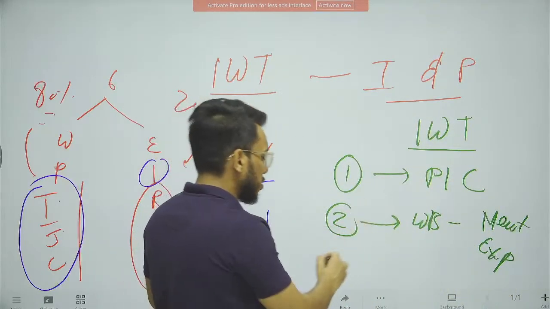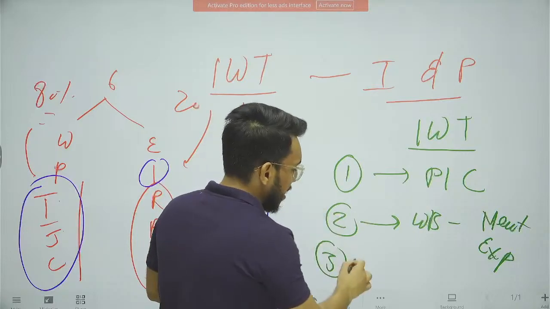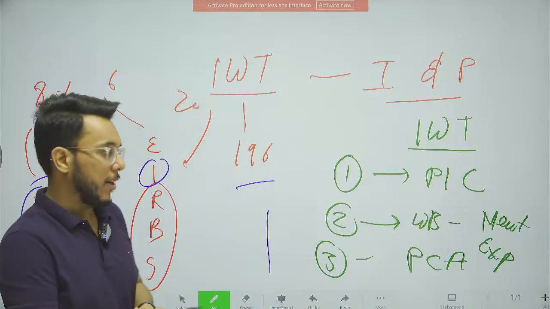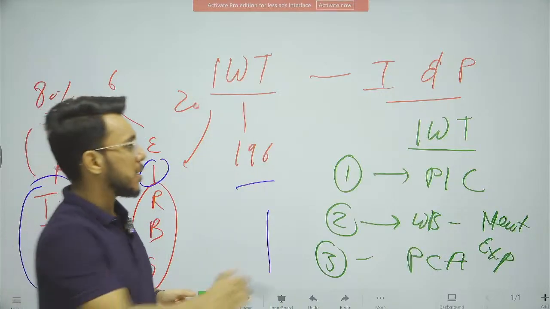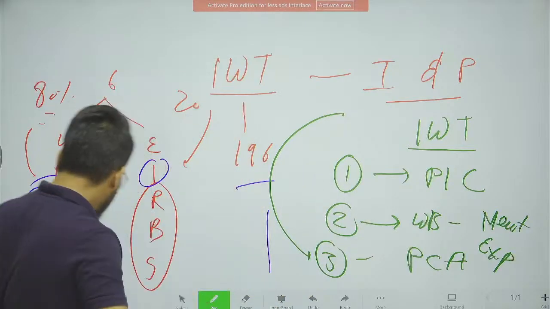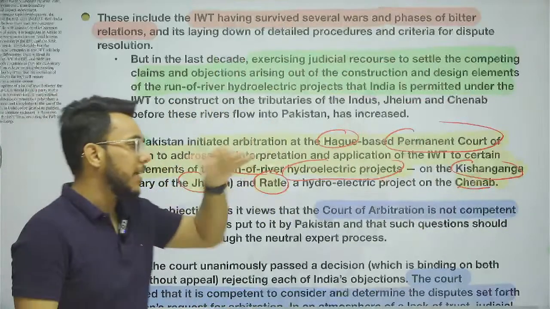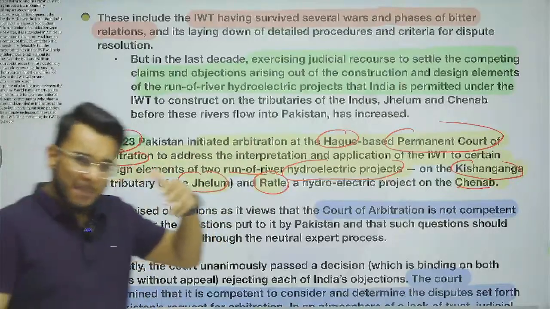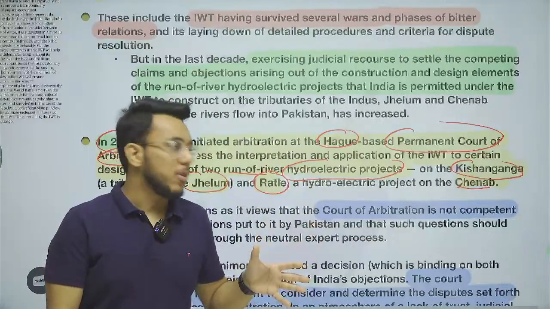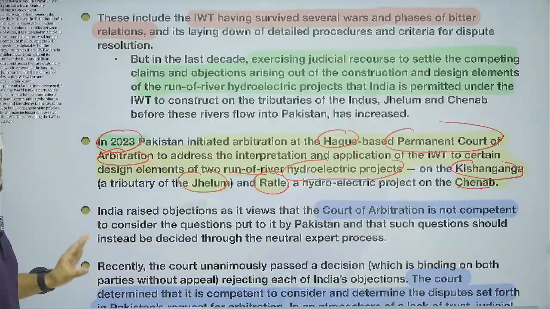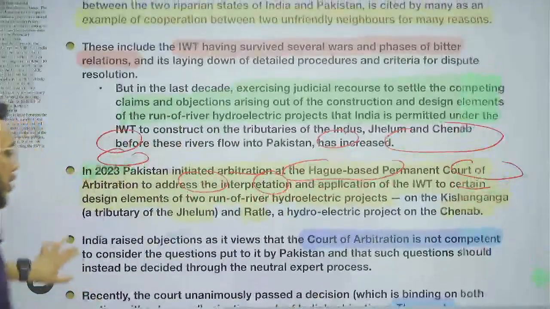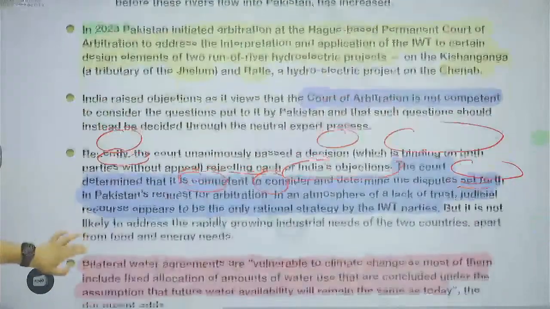And if the problem is not solved here also, then third step, you can go to the Permanent Court of Arbitration. But what Pakistan does, Pakistan directly reaches the Permanent Court of Arbitration on any dispute. And now also Pakistan has directly reached the Permanent Court of Arbitration. Because of this, India said that we want to change the Indus Water Treaty. India's point is that you cannot directly go to the Permanent Court of Arbitration. This was India's viewpoint.